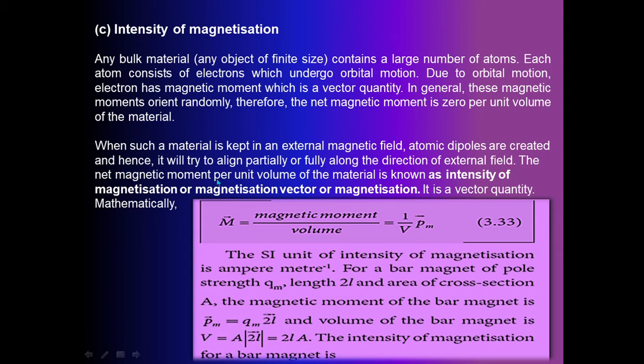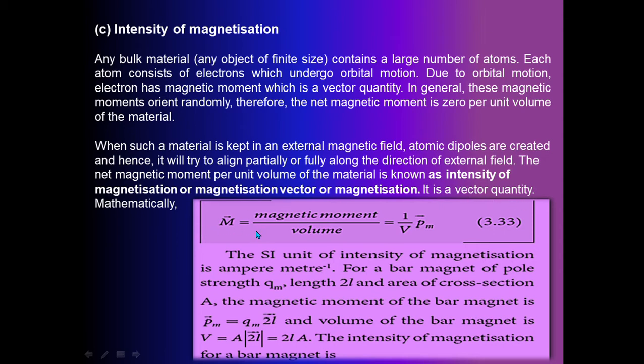The net magnetic moment per unit volume of the material is known as intensity of magnetization, or magnetization vector, or magnetization. It is a vector quantity.